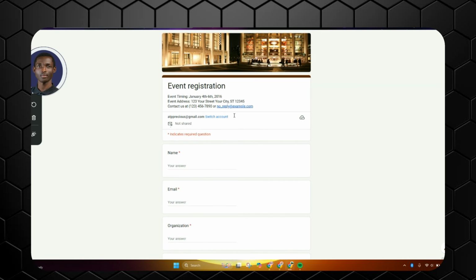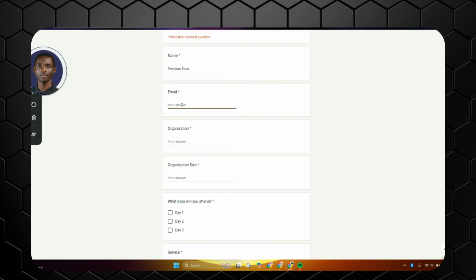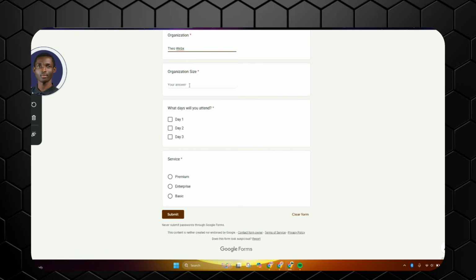So I created a form to show this. I'm going to fill it now, then we check out the operation together. Here is Ratio, just for illustration, and the email is ratio0@gmail.com. What's the name of the organization? Let me say Tables, and that's my organization size.